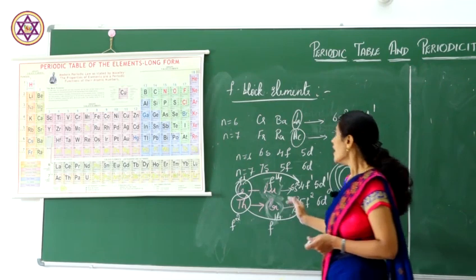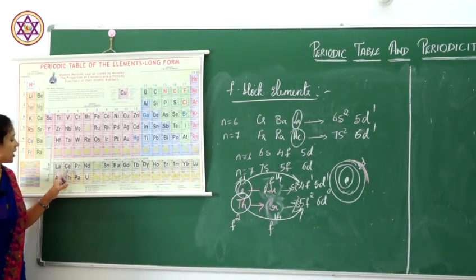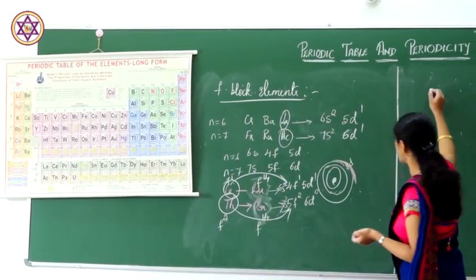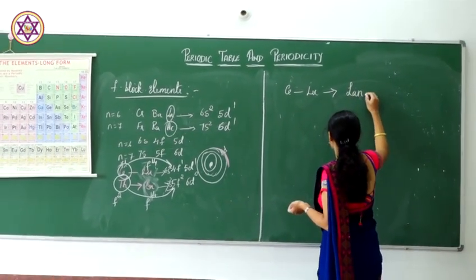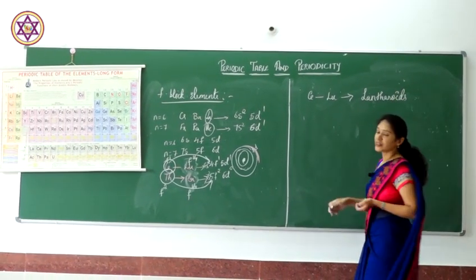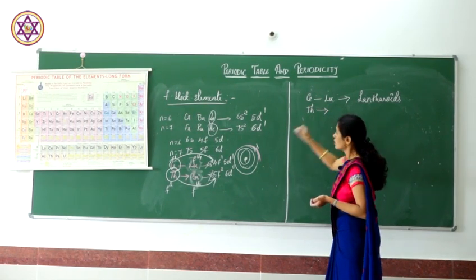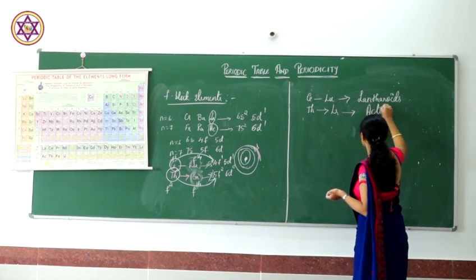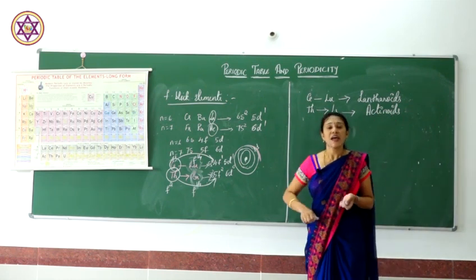After lanthanum, the elements cerium to lutetium are called lanthanoids, because they come after lanthanum. The elements from thorium to lawrencium are called actinoids. Why are they called actinoids? Because they come after actinium.